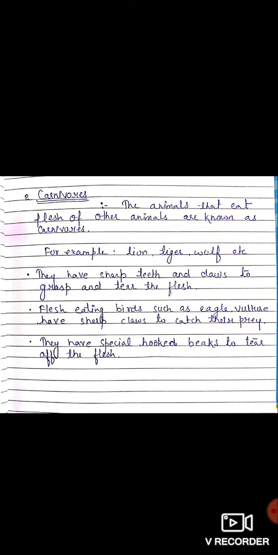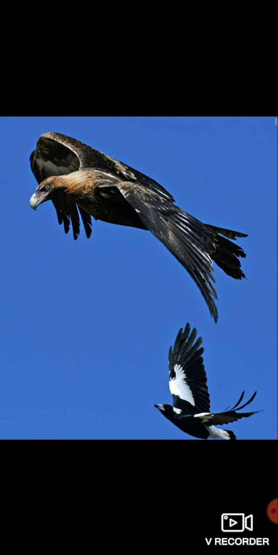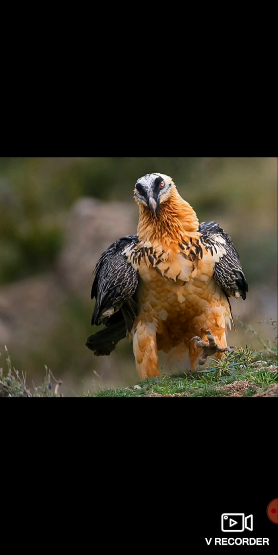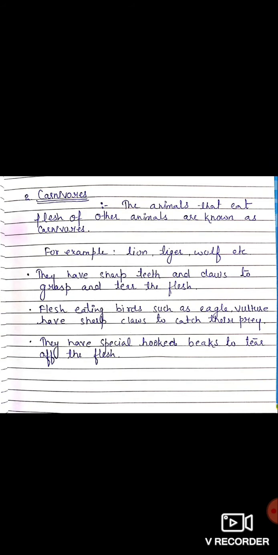Okay, but there are some birds also, such as eagle and vulture. These two birds are also flesh eating. These two birds have sharp claws to catch their prey, and they also have a hooked beak.